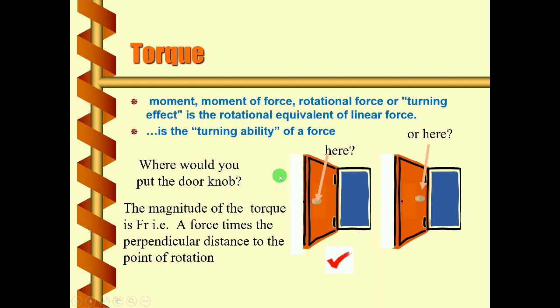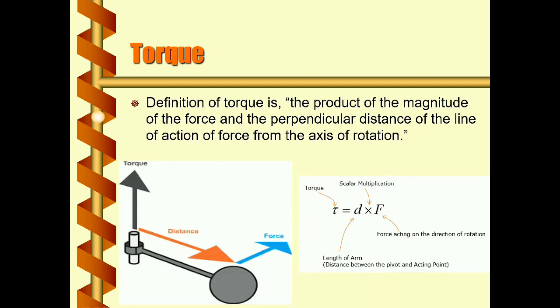So that means the torque depends upon the distance from the axis of rotation. The magnitude of torque is F into R, that is, the force times the distance. Which distance? The perpendicular distance from the point of rotation. We'll see in detail now.